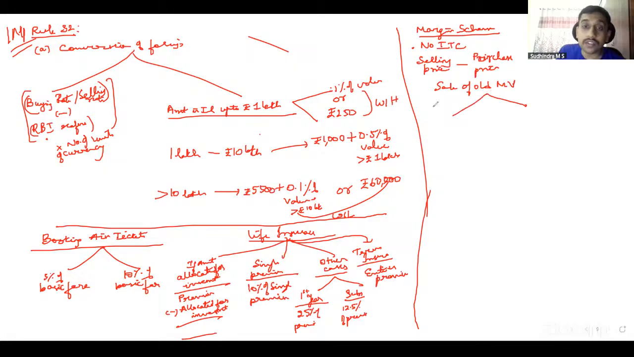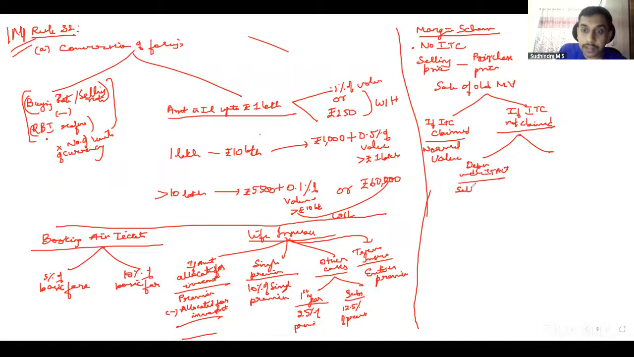However, in relation to this margin scheme, we have the sale of old, used motor vehicles. Since motor vehicle ITC is blocked, where ITC is claimed, go with the normal valuation. If ITC is not claimed, then you have to come to this margin based method. However, this is a fixed asset, and you would have claimed depreciation. If depreciation under the Income Tax Act is claimed, then instead of taking the purchase price, take the depreciated value as per the Income Tax Act, that is, WDV, against the selling price.